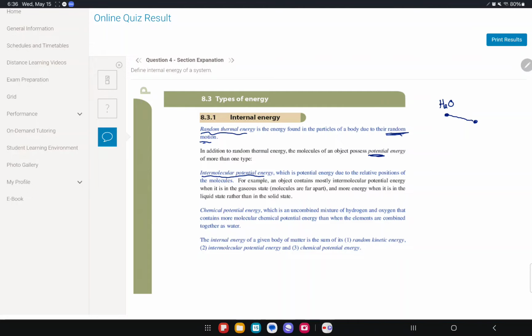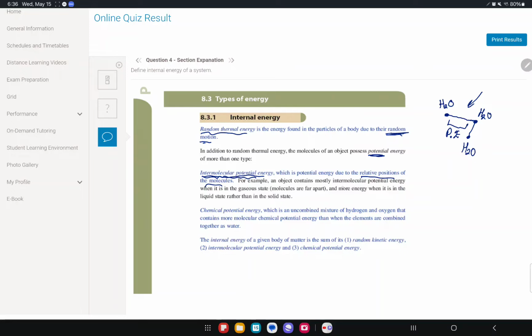And they form bonds, right? For example, this is a cup of water. They're all stuck together, the water bonds, right? This would be another water. Between these bonds, there is some potential energy. This is what we call intermolecular potential energy. So it's basically the potential energy due to the position of the molecules.